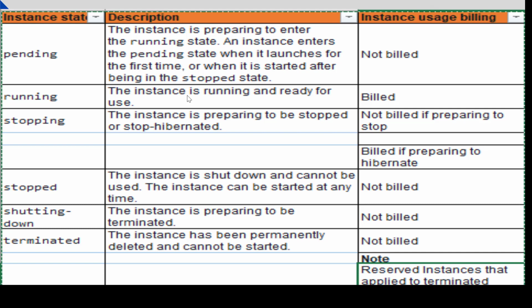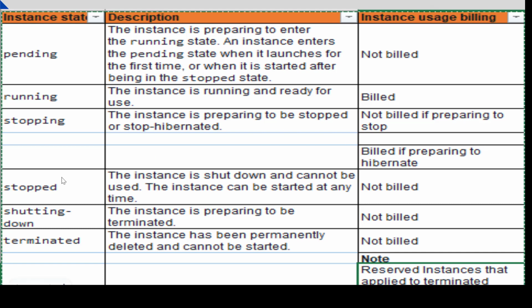Second state, as I discussed, is the running state, right? The instance is running and ready for use, up and running, and you can use it. And definitely it will bill you, or charge you, during this time. Stopping: the instance is preparing to stop or stop-hibernate. Not billed if preparing to stop. If it is in a stopping state, it will not charge you. Billed if preparing to hibernate. Yes, if it is hibernating, then it will bill.